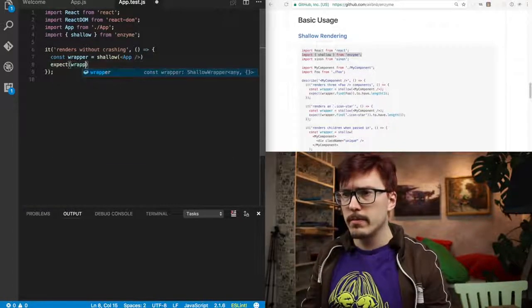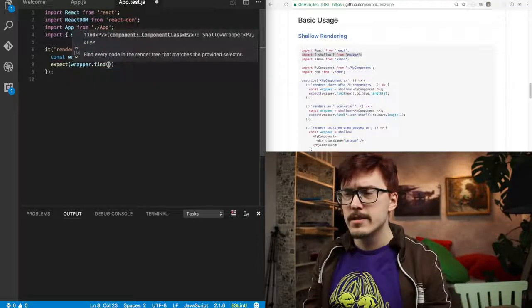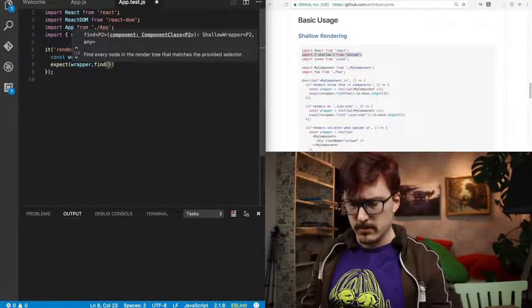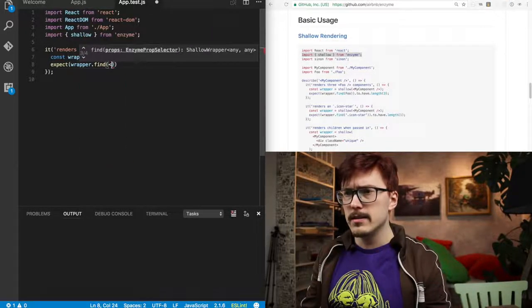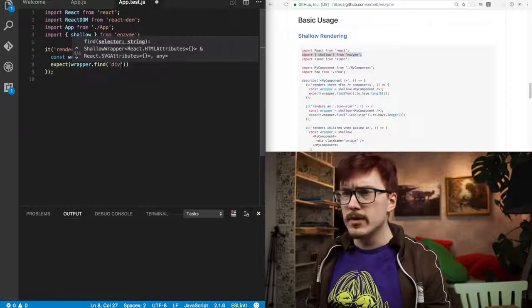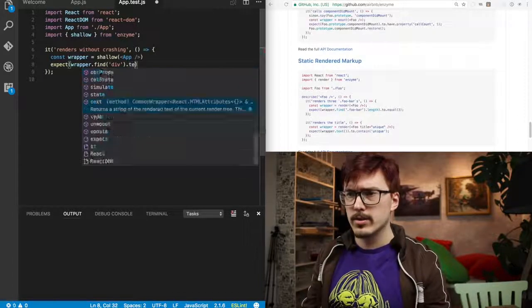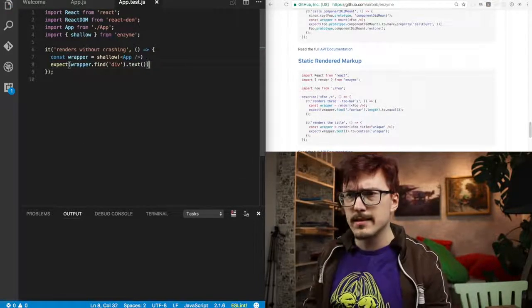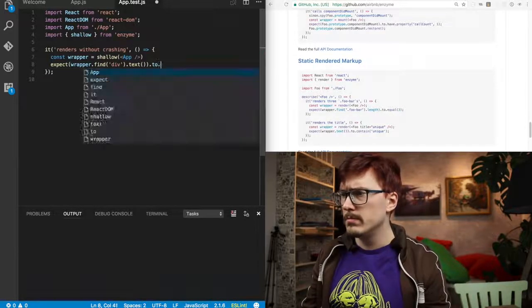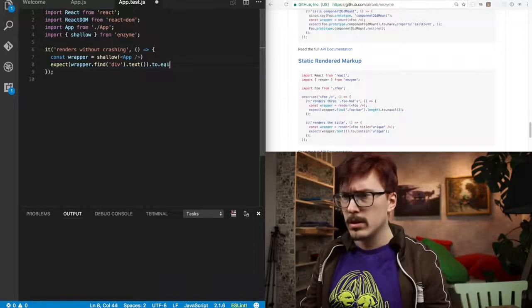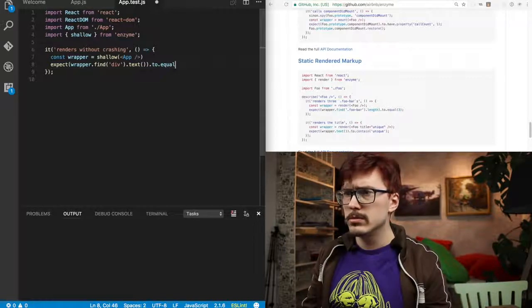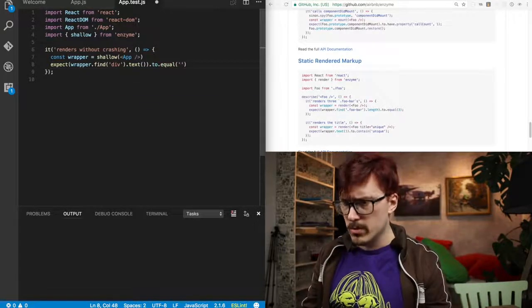Expect wrapper dot find. We expect to find a div, and I think that should have some text, and then to equal hello world, maybe.